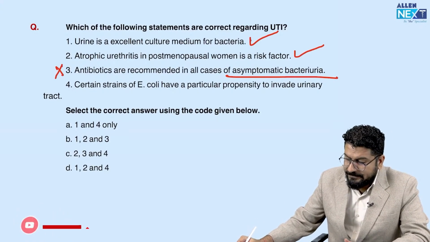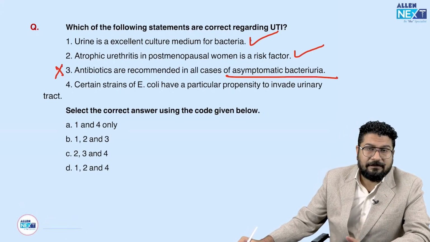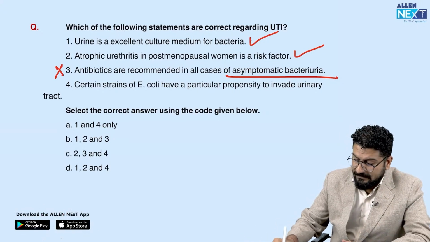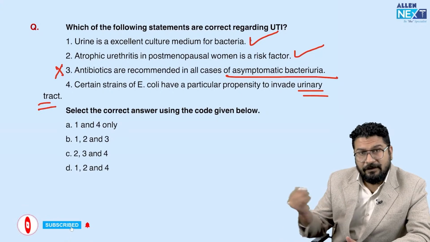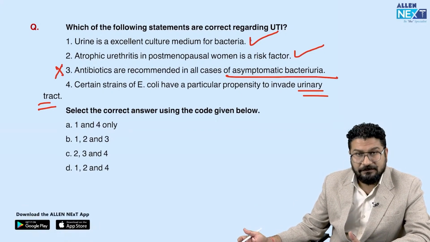E. coli have a particular propensity to invade the urinary tract. That's true. So remember, UTI, the most common cause, if you ask me, first most common, second most common, third most common, the most common cause of UTI is E. coli. So that's why we use drugs like fluoroquinolones, and we can use drugs like nitrofurantoin.